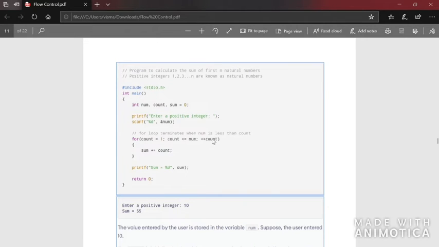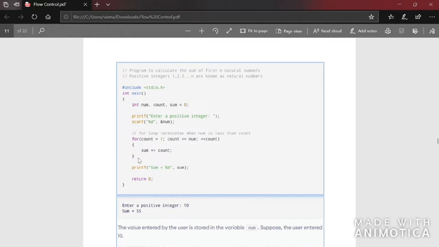The next time the value of count is incremented by 1, so the value of count becomes 2. 2 less than 5, true. So again 1 plus 2 is equal to 3, and 3 is added to sum. In the same way, it will keep on executing until the value of count becomes 6, and once the value of count becomes 6, the control will come out of the loop. That is, it will come after this closing bracket, and then it will come here.